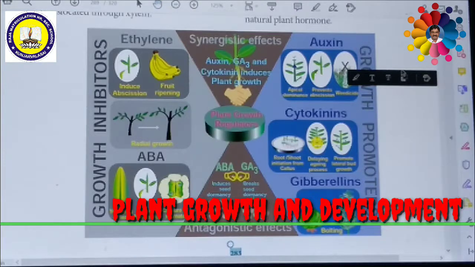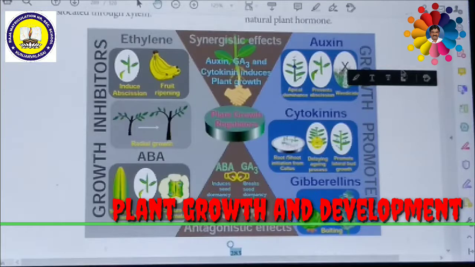Gibberellic acid stimulates extraordinary growth. From this we can understand that gibberellin can stimulate elongation. Another important question is the physiological effect of gibberellin. From the examination point of view, this is very important.